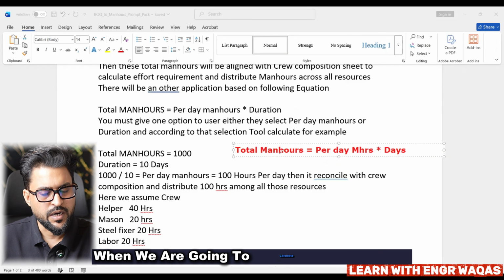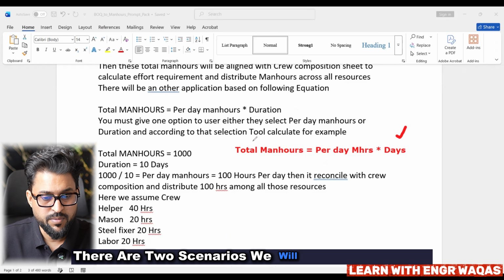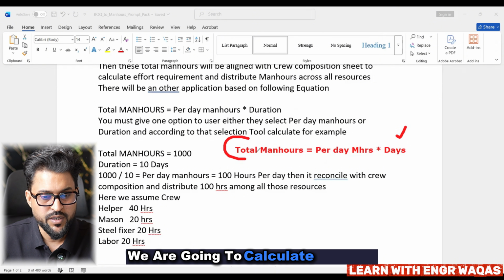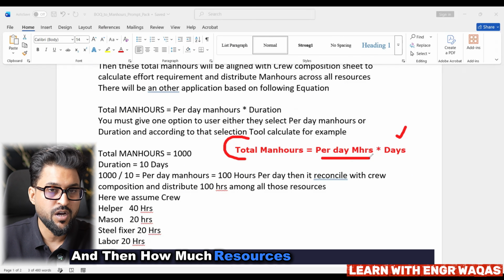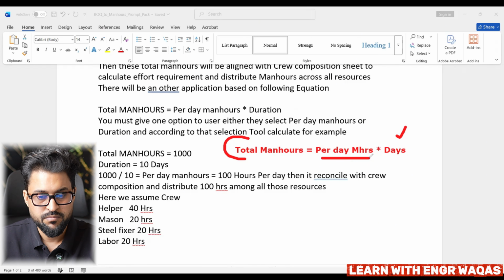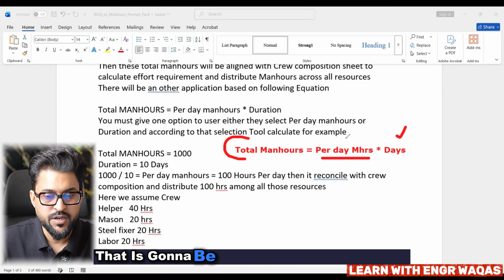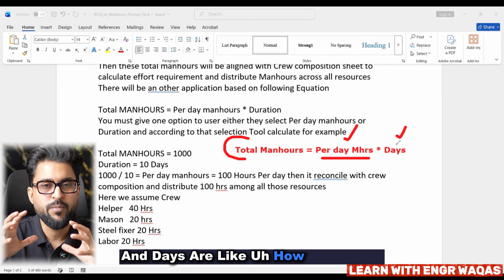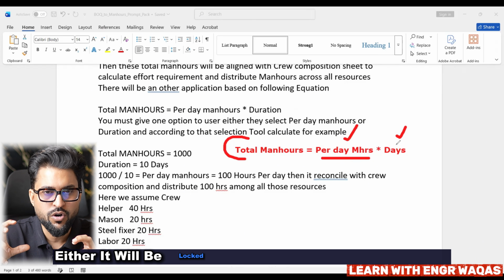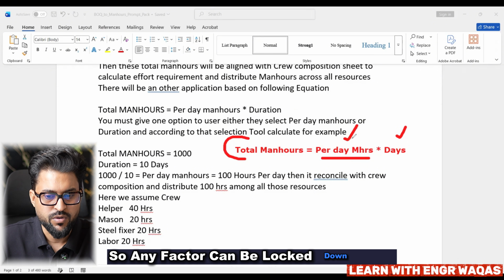When we calculate our duration or man hours, there are two scenarios. Either this one will be given, or we are going to calculate this one. You know it very well: BOQ work divided by productivity is going to give us total man hours, and then how many resources are available as per company capacity and all that is represented by this vector. And days are how many days, which will either be logged by our senior management team. Any factor can be logged down, right?